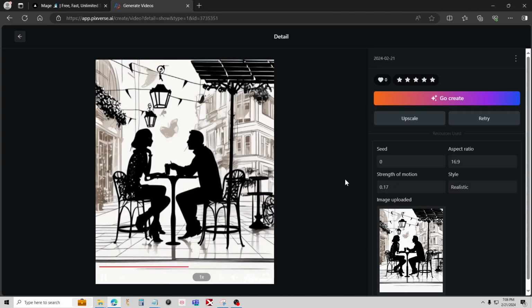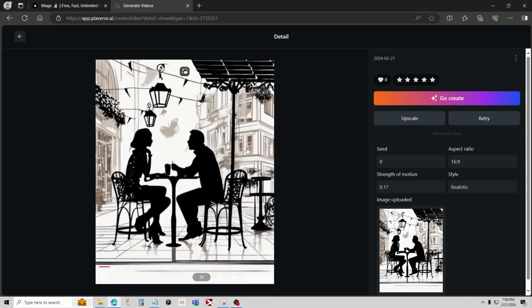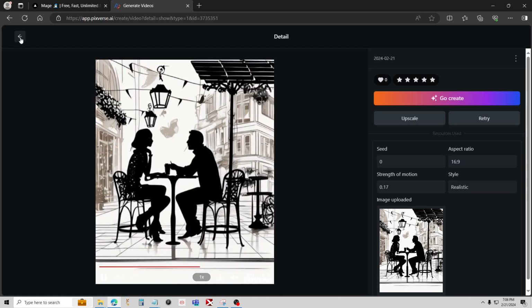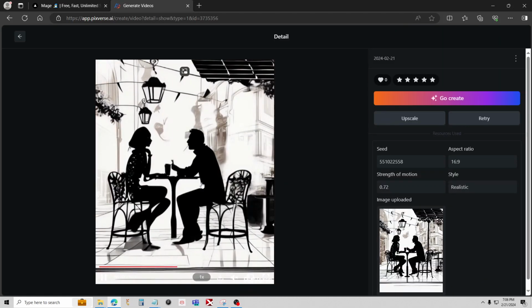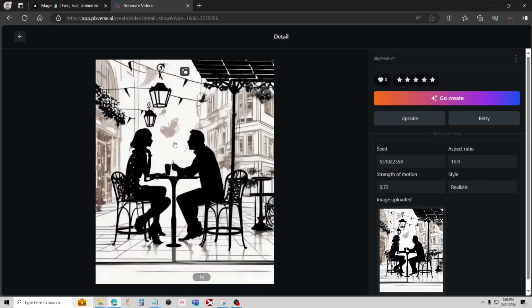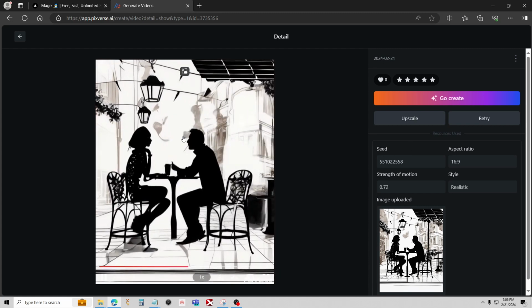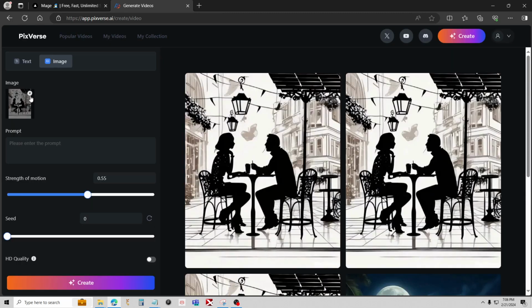So this is one with it kind of low, and they're not really doing anything. We got a little bit of camera movement. And then this one's on high, and they're doing more, but it also doesn't look quite as clean. So you can kind of balance that. Okay, so let's go ahead and do another one.